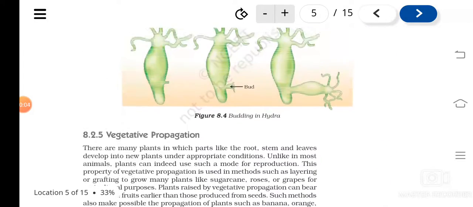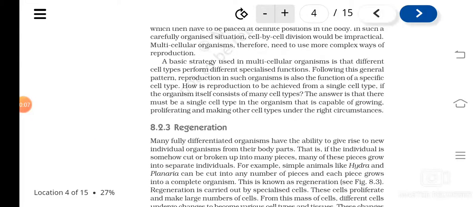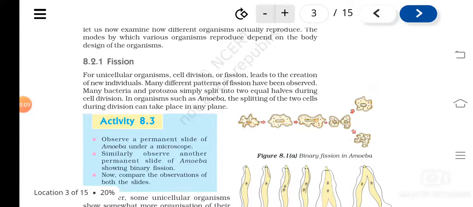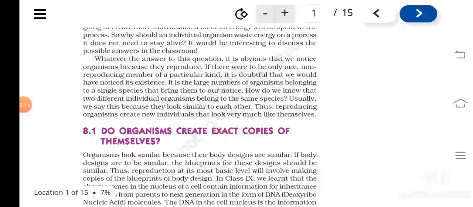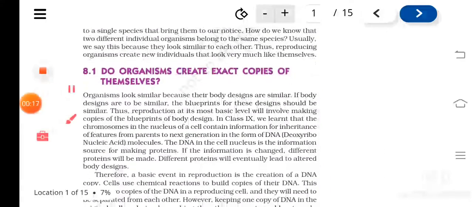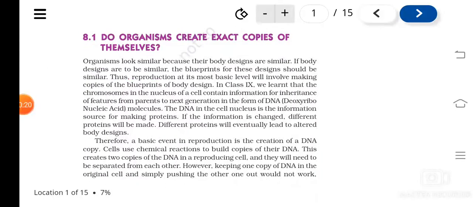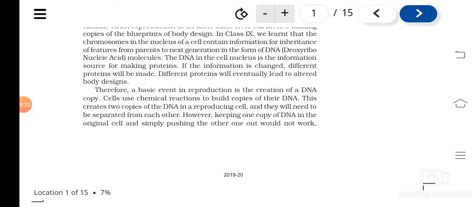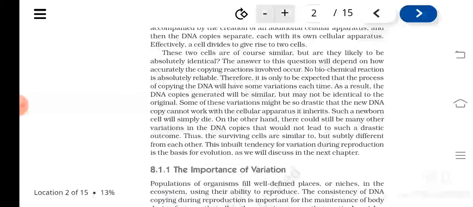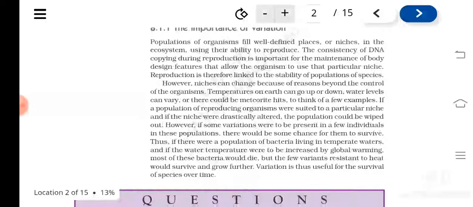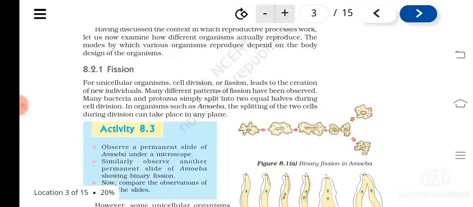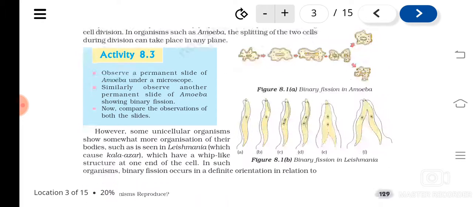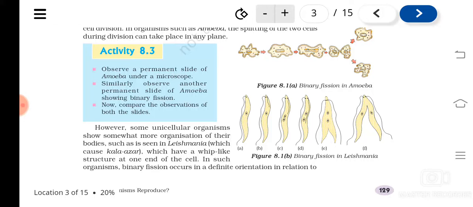So, we started with the chapter How do organisms reproduce? And in that, we have seen the difference between sexual and asexual reproduction, the need of copying the DNA, and during this copying, there will be variation produced, and these variations are useful for what? Evolution. All these topics we have seen, and also we have seen the different types of asexual reproduction done by various organisms like unicellular and multicellular organisms.